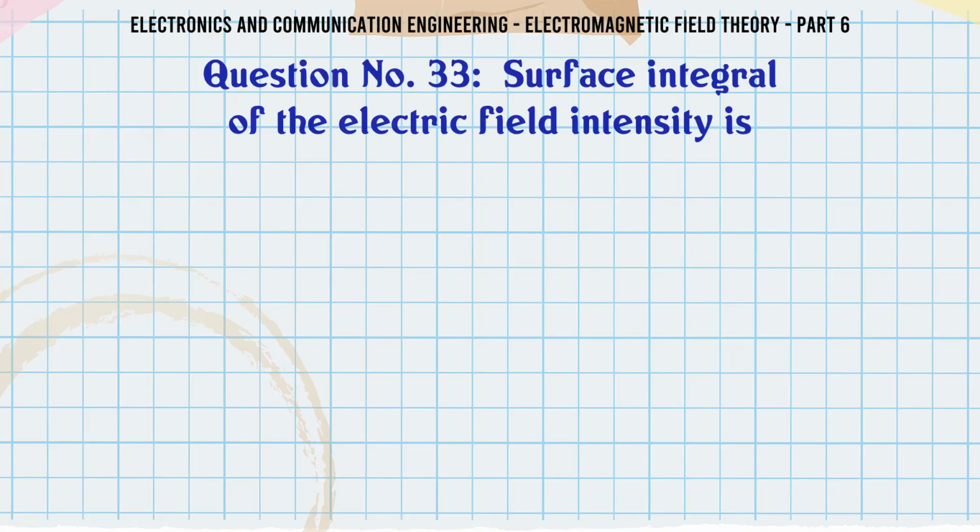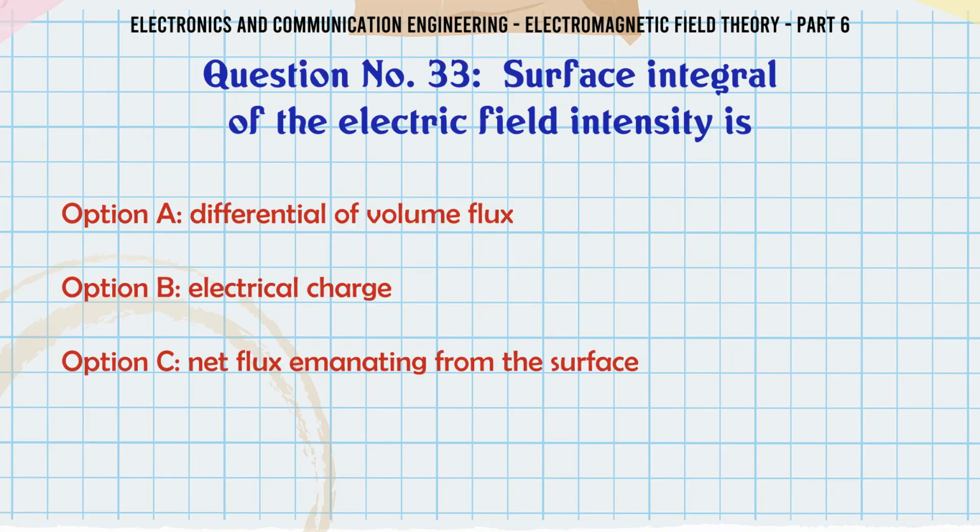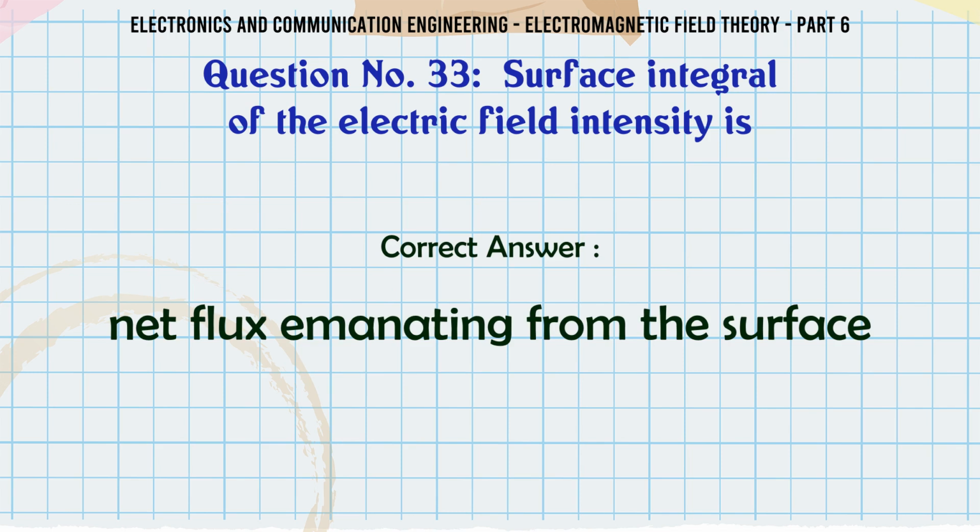Surface integral of the electric field intensity is A, differential of volume flux. B, electrical charge. C, net flux emanating from the surface. D, none of the above. The correct answer is net flux emanating from the surface.